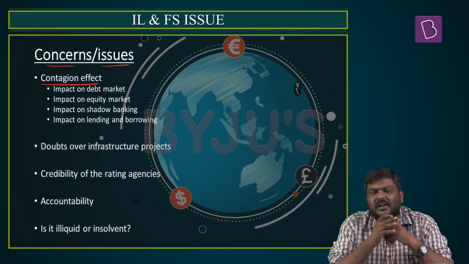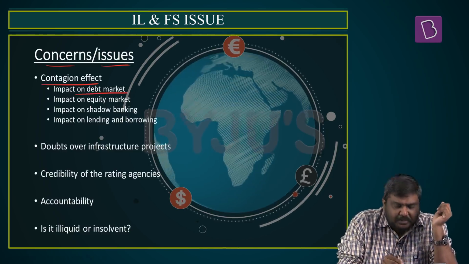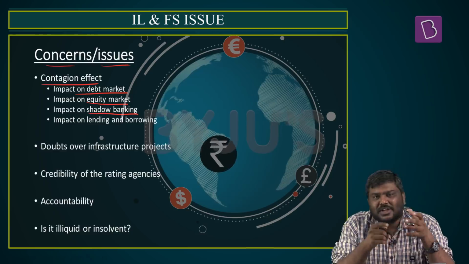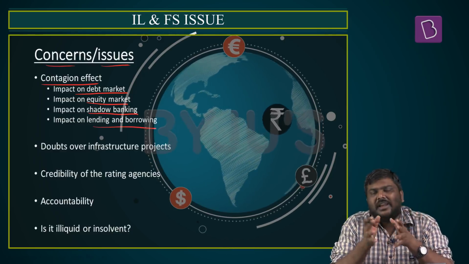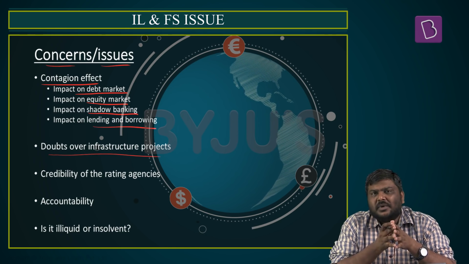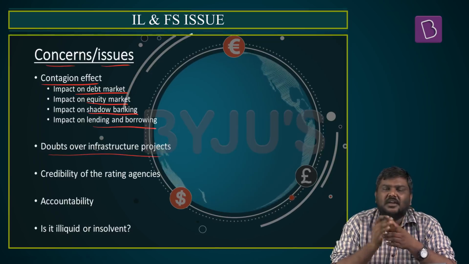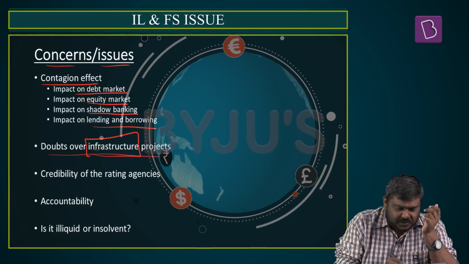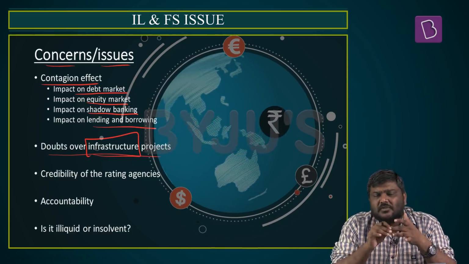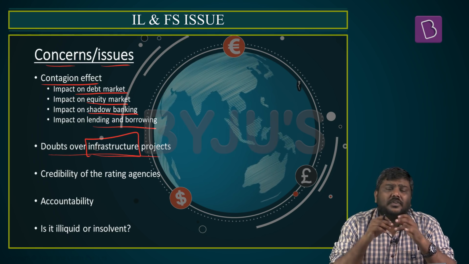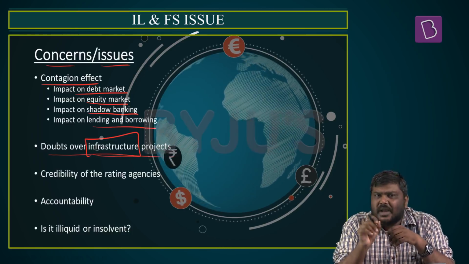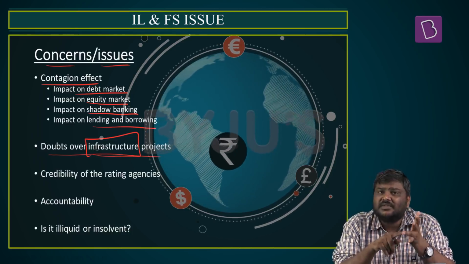One, you will observe a contagion effect. As already mentioned, there has been an impact on the debt market, the equity market, and shadow banking, and there will be an impact on lending as well as borrowing. We have already discussed all these issues. Next, the government of India, especially the present one, has made a huge bet on infrastructure projects. The government has promoted a huge number of roadway projects, port projects, a lot of civil aviation projects, and so on and so forth. But for all of these infrastructure projects, the main requirements will be land acquisition as well as financing.